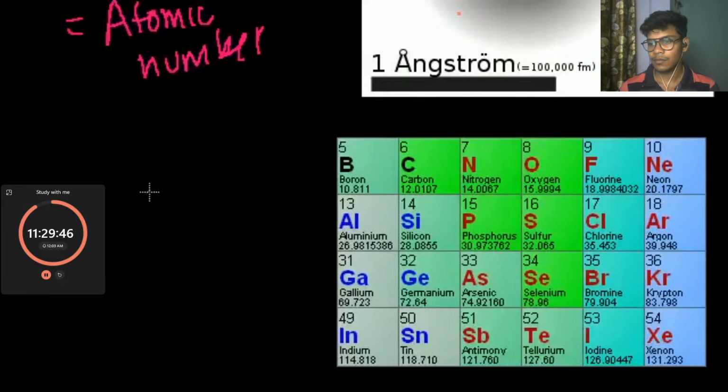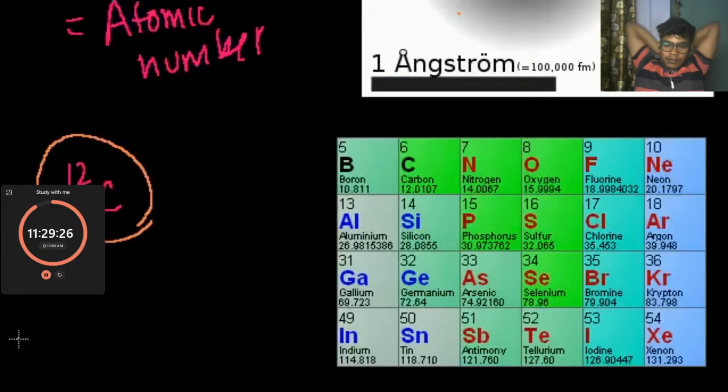And so, let's say that I have a carbon atom and its atomic number is 6 and its mass number is 12. This means it has 6 protons and 6 electrons, and the mass number tells us the total number of protons and neutrons in the nucleus. Now, what does this mean? So, let me say further that this is a neutral atom. So, the atomic number for carbon is 6, meaning it has 6 protons. That tells us exactly how many protons it has.